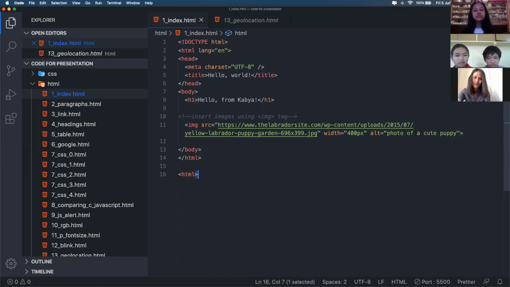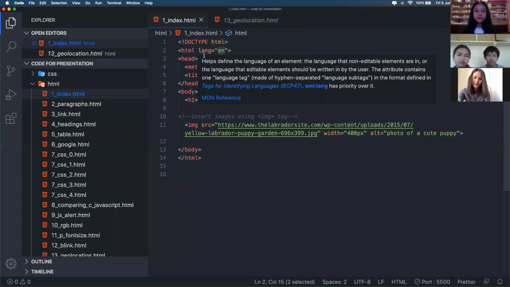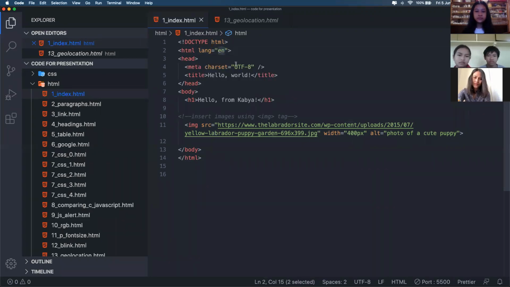Whenever we write HTML documents, we use the HTML tag. This line specifies that the current document is an HTML document. We write HTML and the language is English. We can write different languages here, but for our purposes we'll write English.